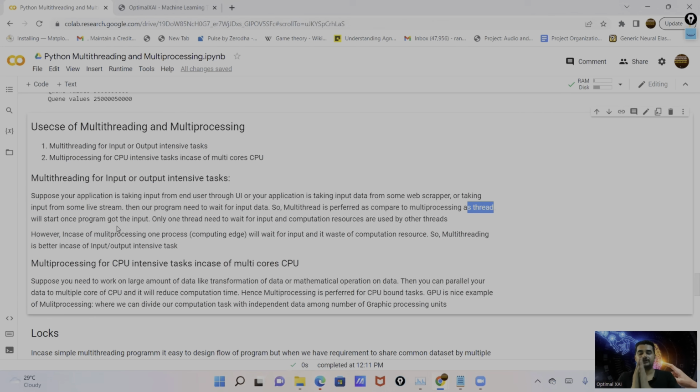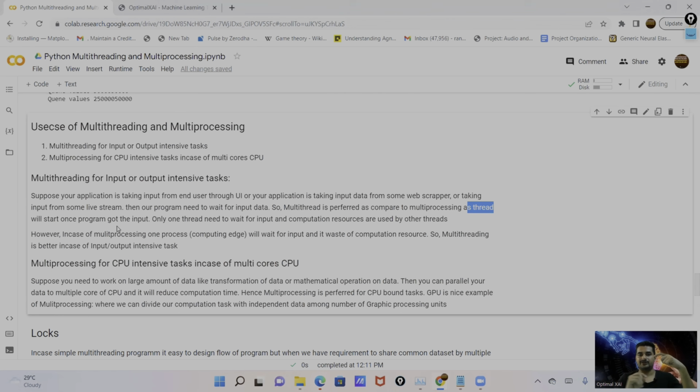In this situation, only one thread is waiting. We know that in case of multiple threads, all the threads use shared data, the same memory and computation under one process. So while one thread is on the wait, the other threads continue to execute, utilizing the computation, the memory, and the CPU core.